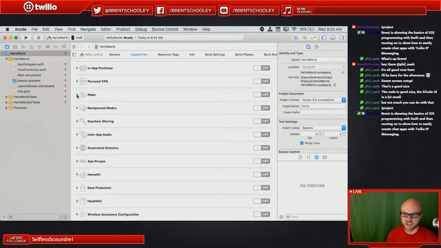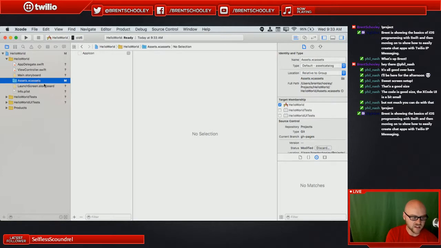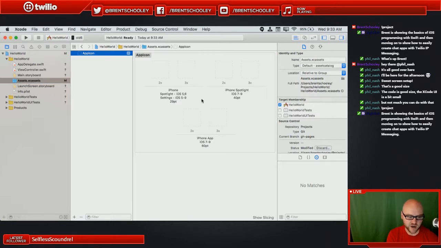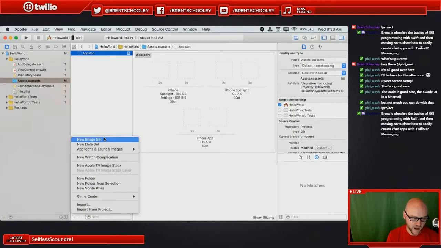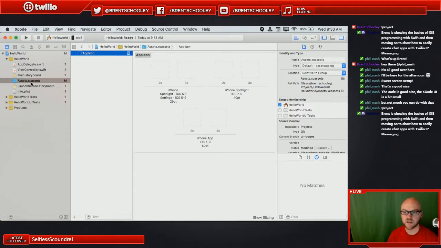That's basically where all of these settings live for toggling all of these different features that you might build into your application. But for now, we don't really need to worry about that. One other thing before we dive in that is kind of interesting is where your app icon and other images can live. So if we wanted to add a new image, we can do that in this assets collection.